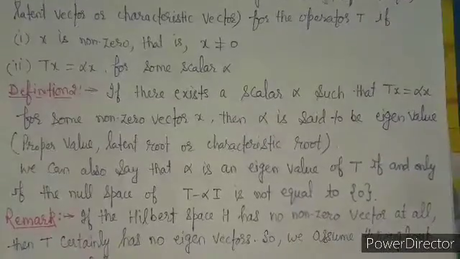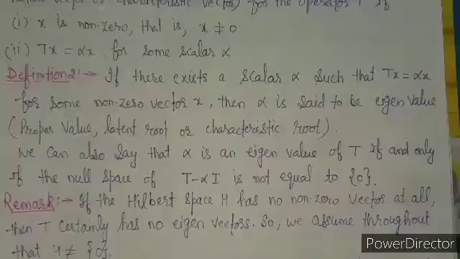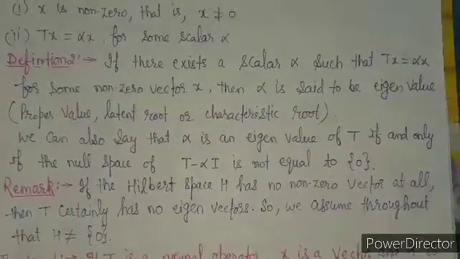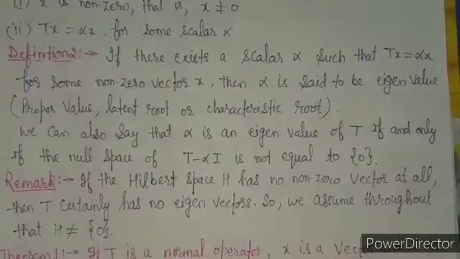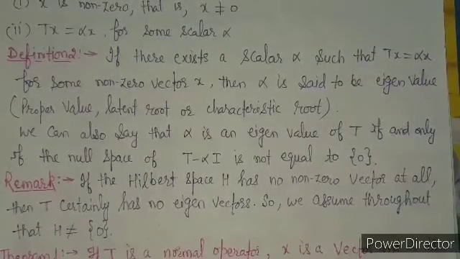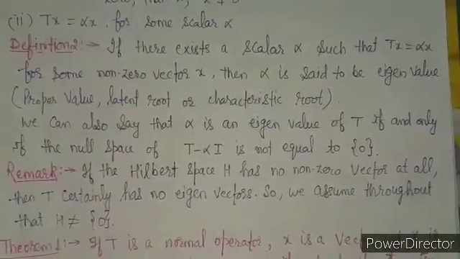One more remark is that if the Hilbert space H has no non-zero vector at all, then T certainly has no eigenvectors. So we assume throughout that H is not equal to 0. So dear students, remember that when we are talking about the eigenvector, that vector must be non-zero, otherwise we cannot find the eigenvectors. This is what the remark says in case of the Hilbert space.